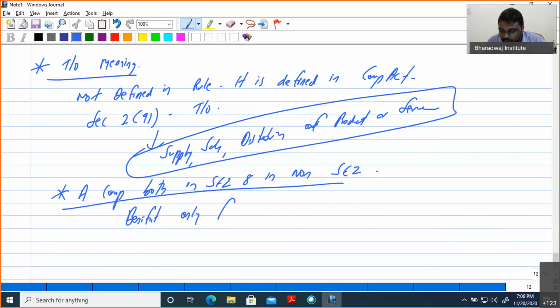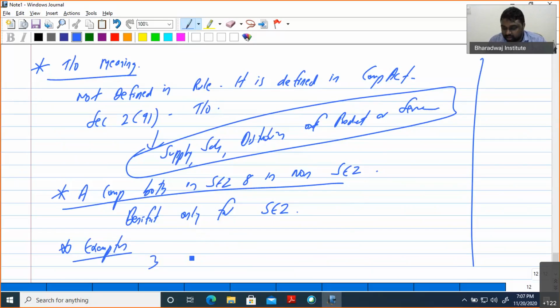Benefit only for SEZ. That means if a company has only some part of its production in an SEZ, it won't get the benefit for the rest. All the production under the SEZ unit, you will get the exemption. Non-SEZ, you won't get any benefit. Now the exemptions, another area they will ask. We have already discussed the three areas.